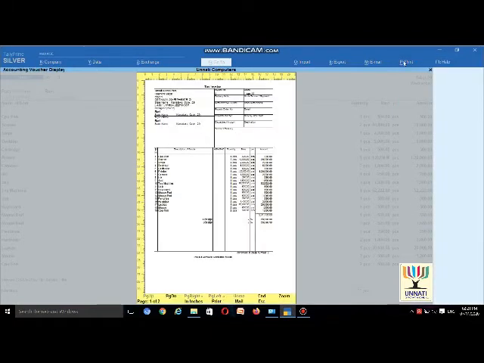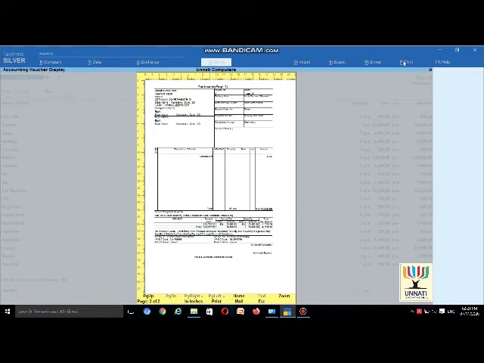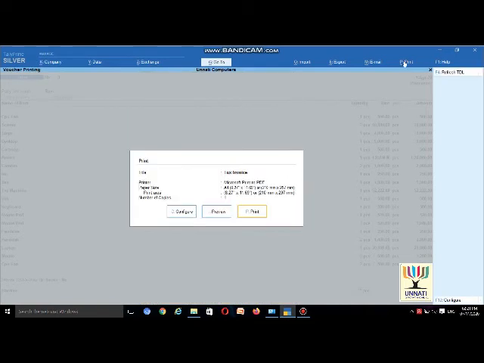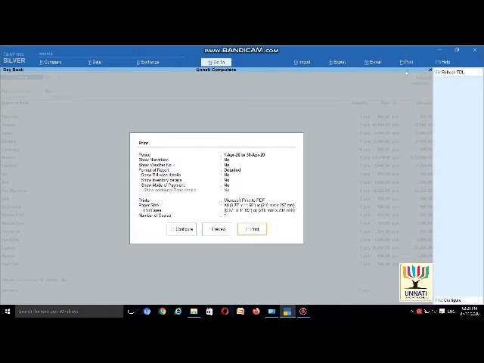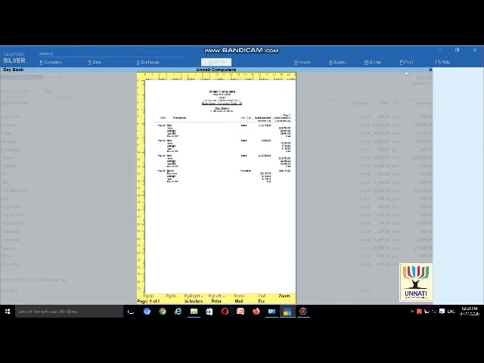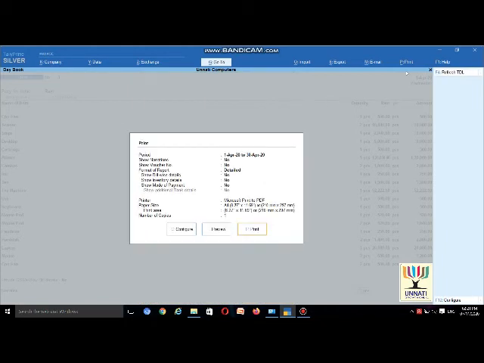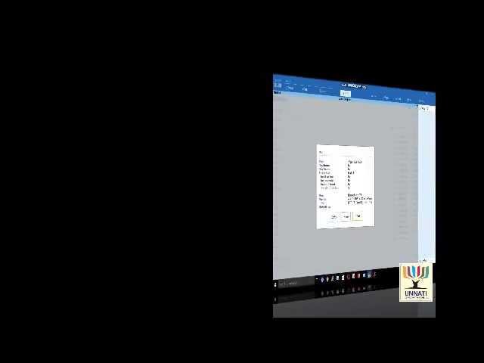Can I hold the current invoice and then print another, like a day book, registers or anything? It shows the multitasking environment.